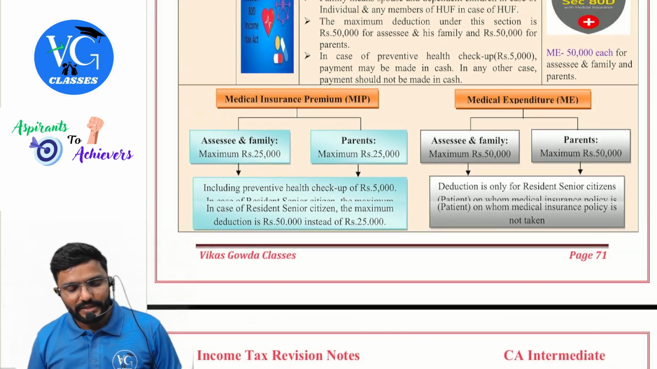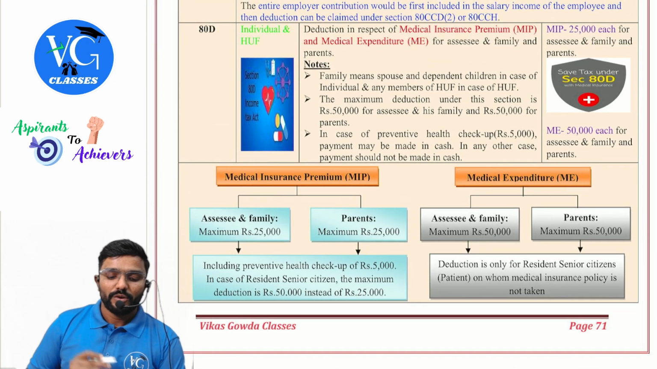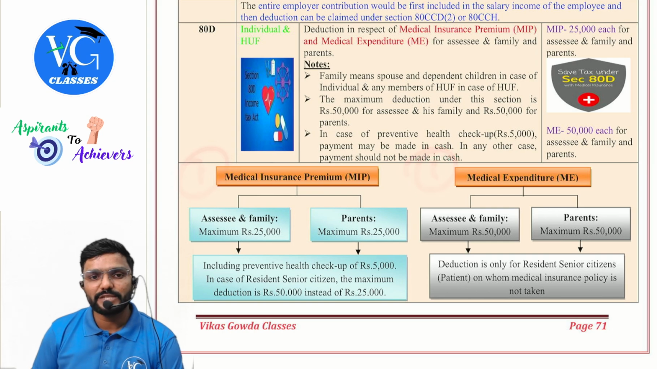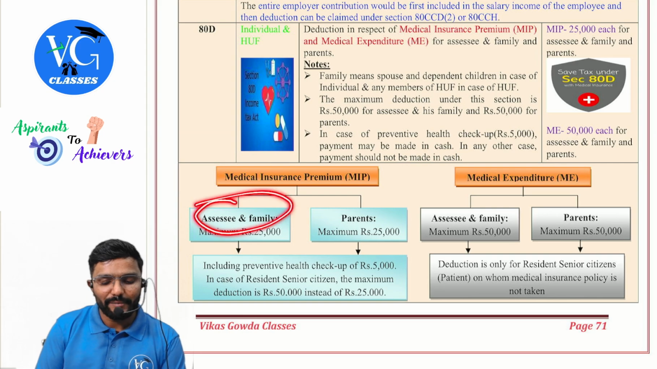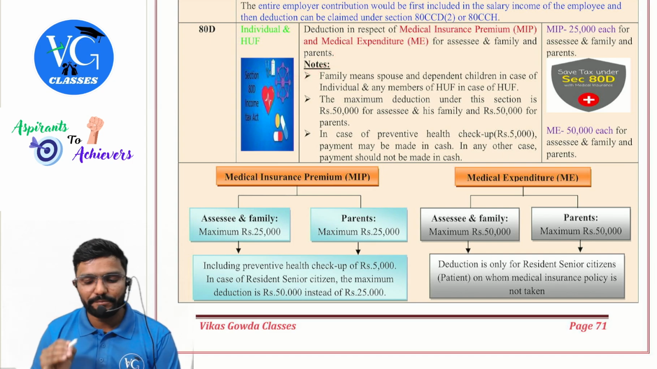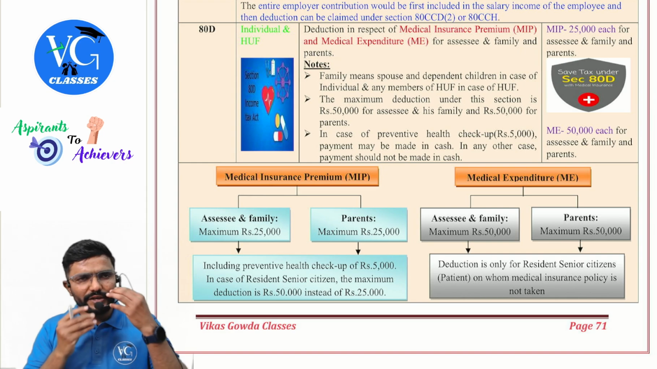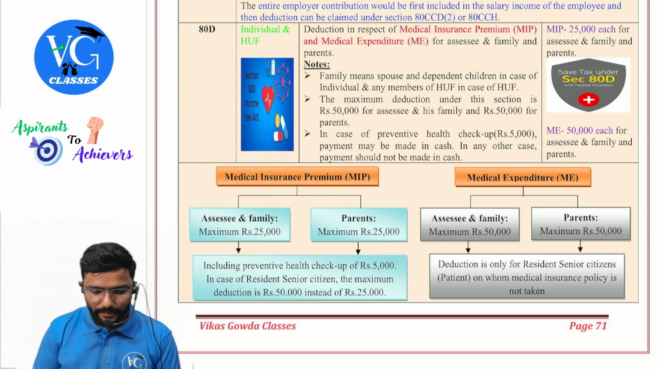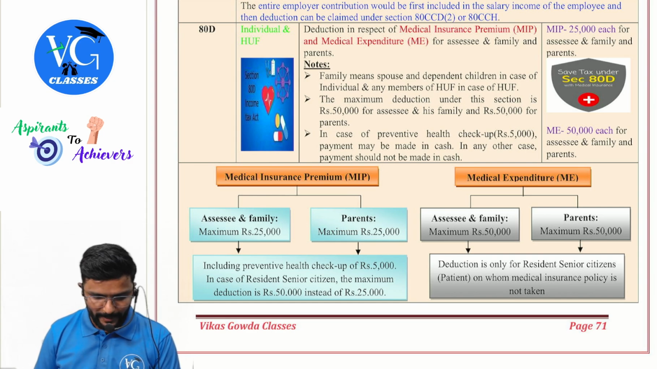Chalo, guys, we will see. There are two categories of deduction: one is medical insurance premium, the other one is medical expenditure. Under that, there are two categories of people. First, assessee and family. Assessee and family covers whom, sir? First bullet point you see there. Family means spouse and dependent children in case of individual, and in case of HUF, any member of HUF, guys. Second, parents means both father and mother, who are dependent on the individual.